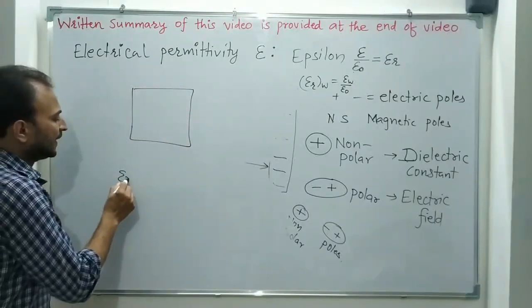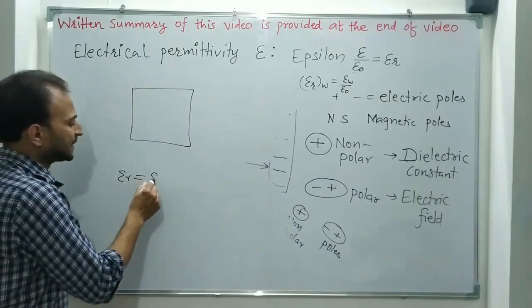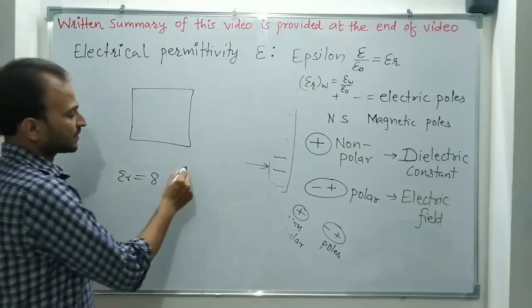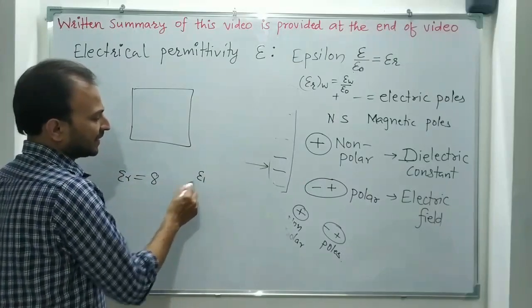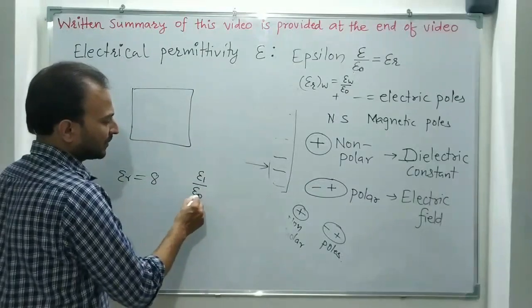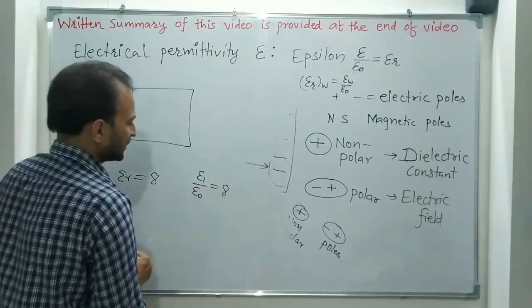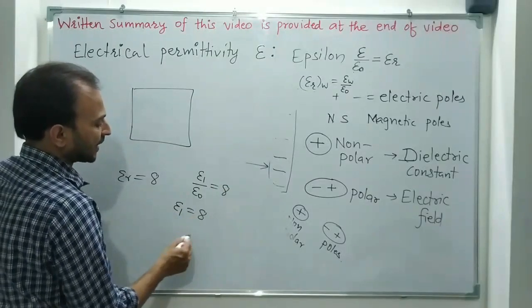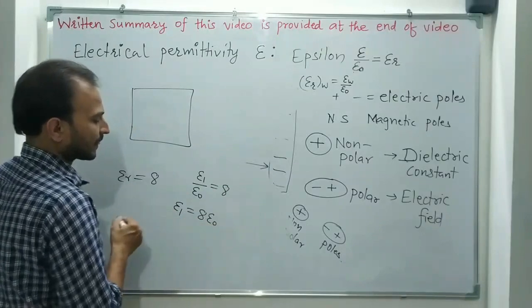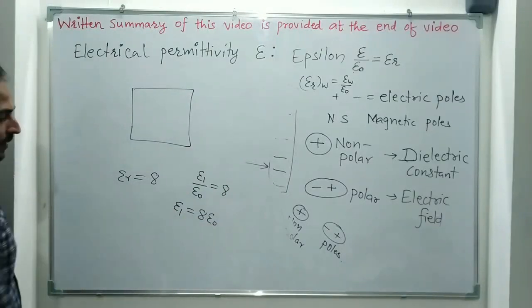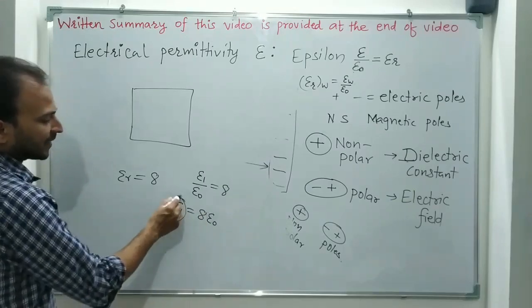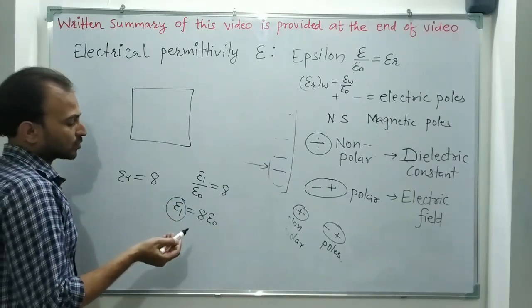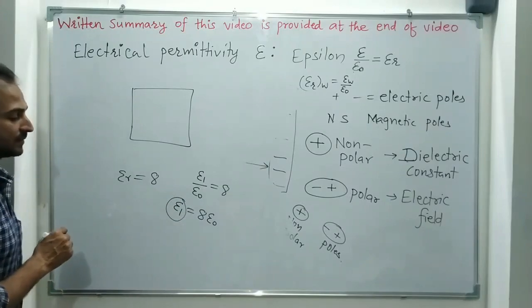Its relative electrical permittivity is 8. It means its permittivity upon permittivity of vacuum is 8. That means its electrical permittivity is 8 times epsilon 0. Electrical permittivity shows how strongly it opposes the field.